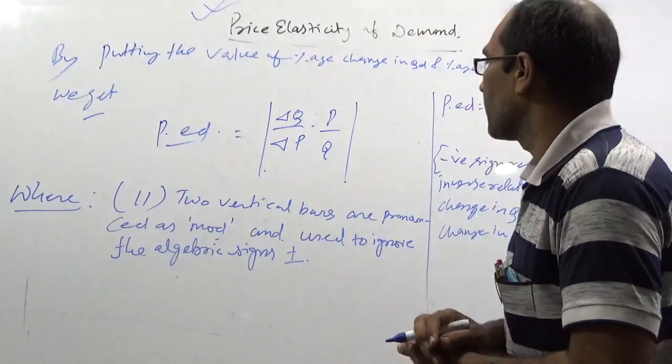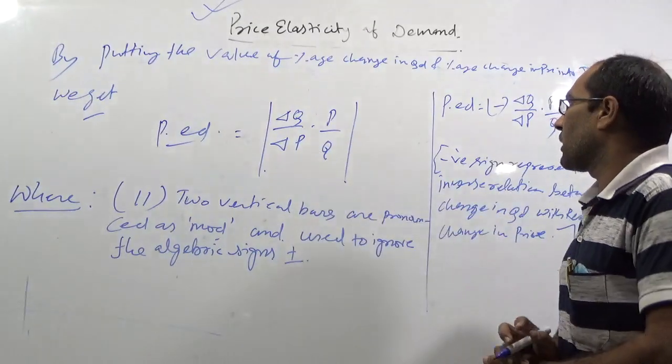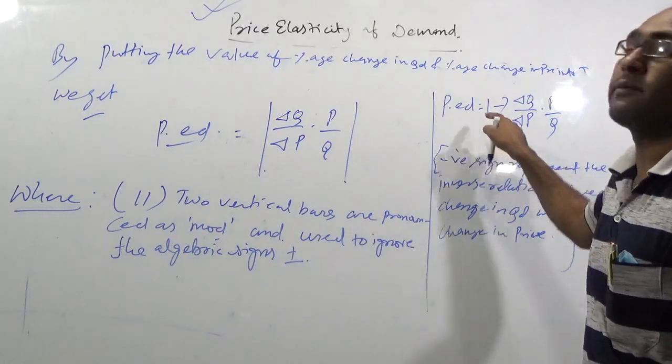If you use two vertical bars, you don't require to use the negative sign.